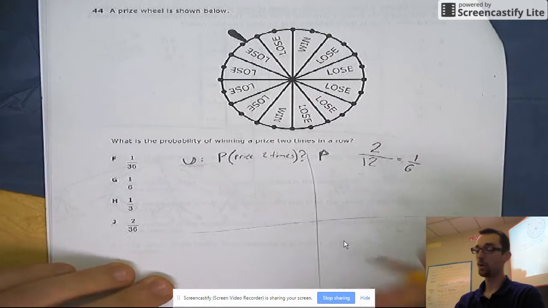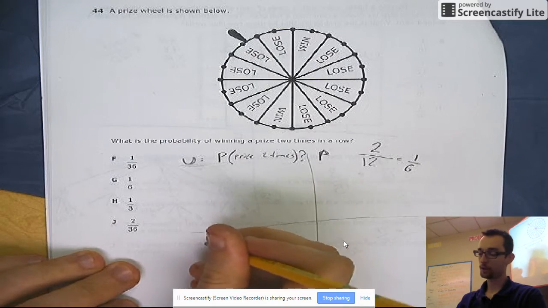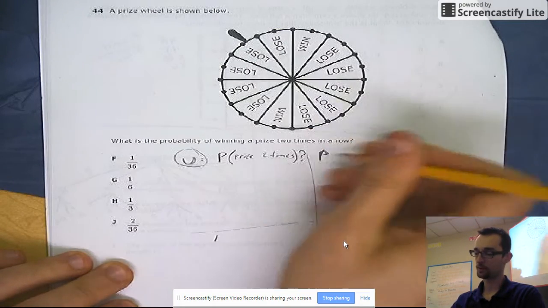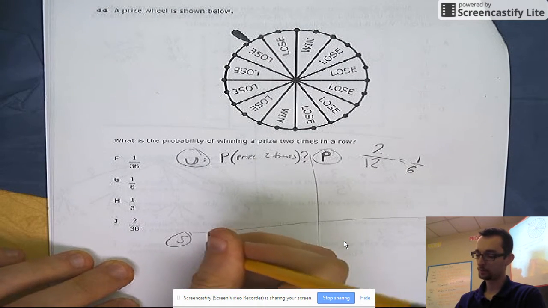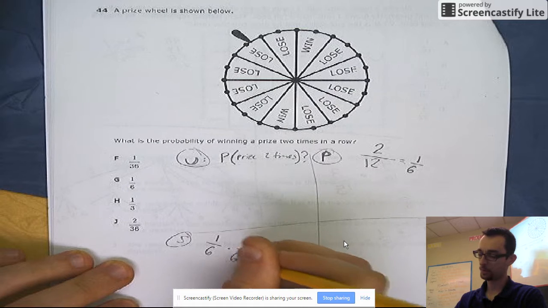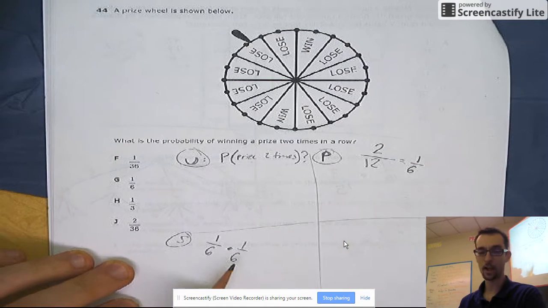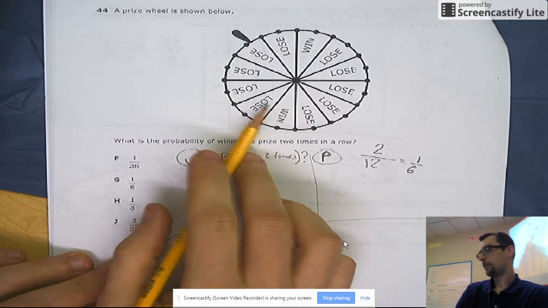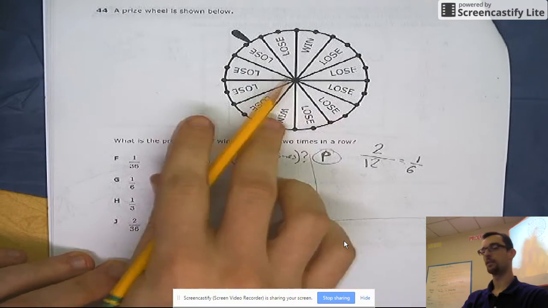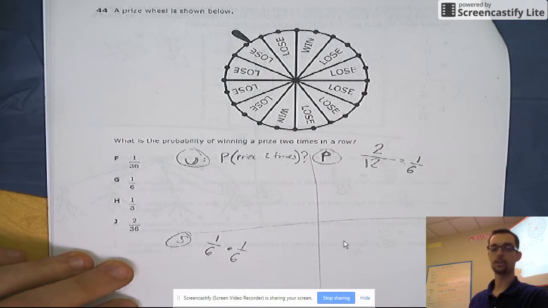Probability of winning twice in a row, remember, if it's a compound event, you have to multiply. My next step in UPSE is solve. You have to multiply your probabilities together. So it's 1/6 times 1/6. Unlike the last problem, where our numerator and denominator changed because we took the card out and didn't put it back, in this one the first spin doesn't affect the second spin. You're not taking anything out, so our numbers don't change. That would be another 2, but instead of 12, it'd be over 11.